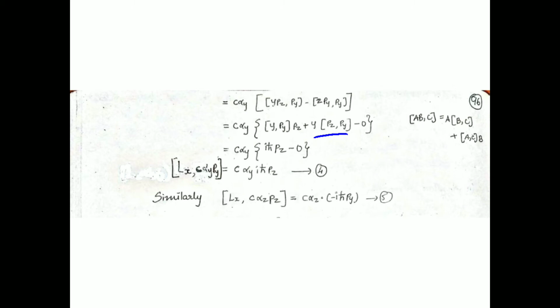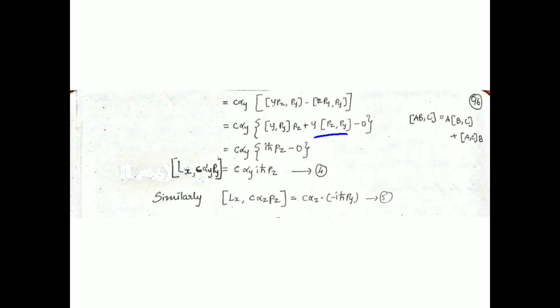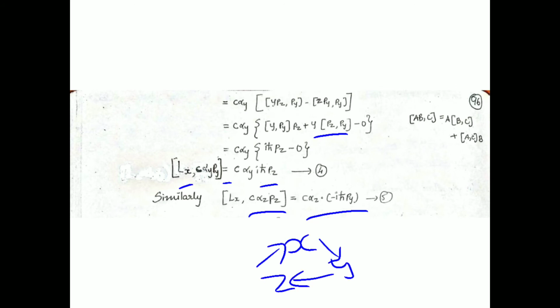Hence finally, the commutator of Lx with αy py is equal to αy iħ pz. In a similar fashion, the commutator of Lx with αz pz would be minus iħ py. Based on cyclic order, we go x to y, y to z, z to x, and that is positive.